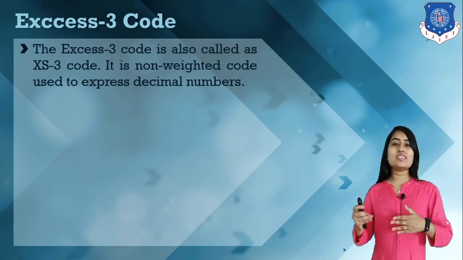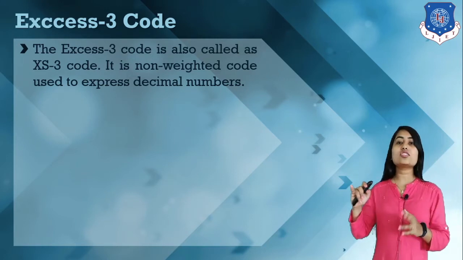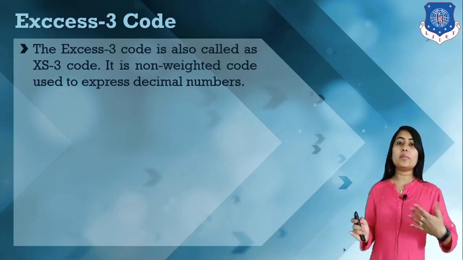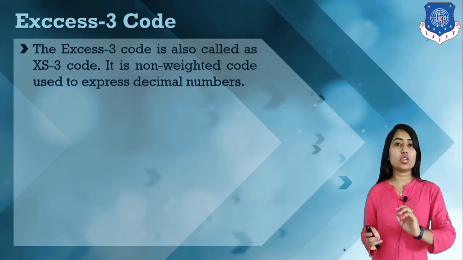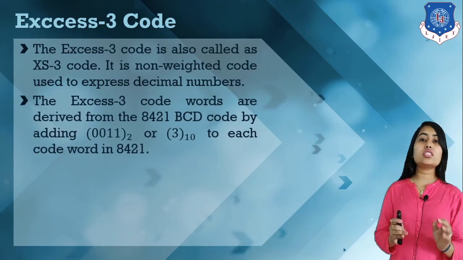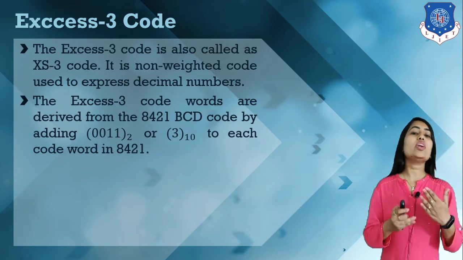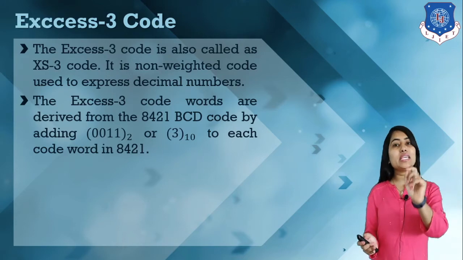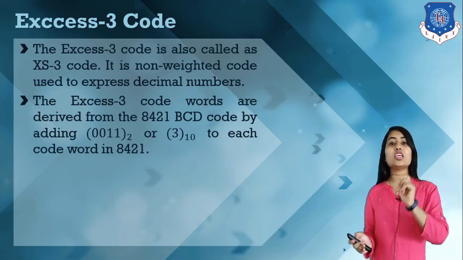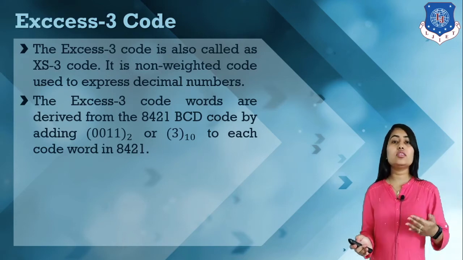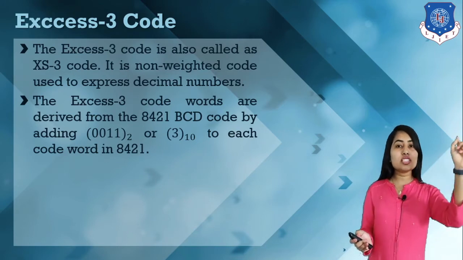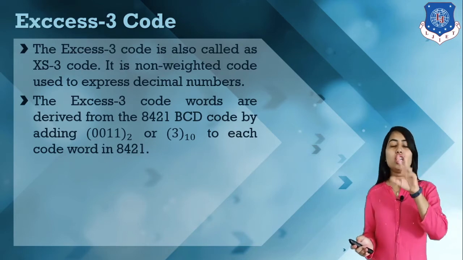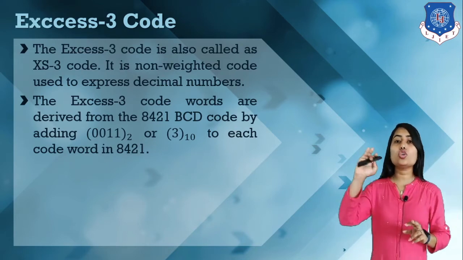XS3 code is basically derived from BCD code by just adding 3. So how can we write XS3 code? Add 3 to BCD, and we have the XS3 code. For example, the XS3 code for 0 is 0011, because 0 plus 3 is 3, right? So for 3 we have 0011.